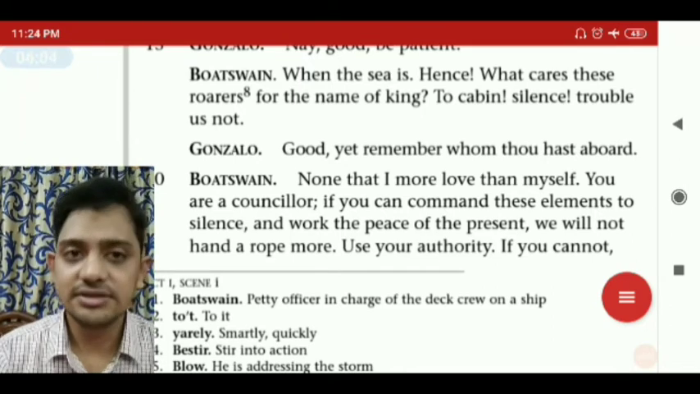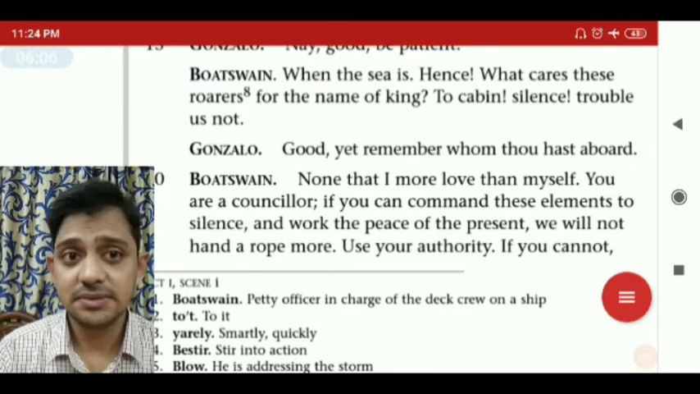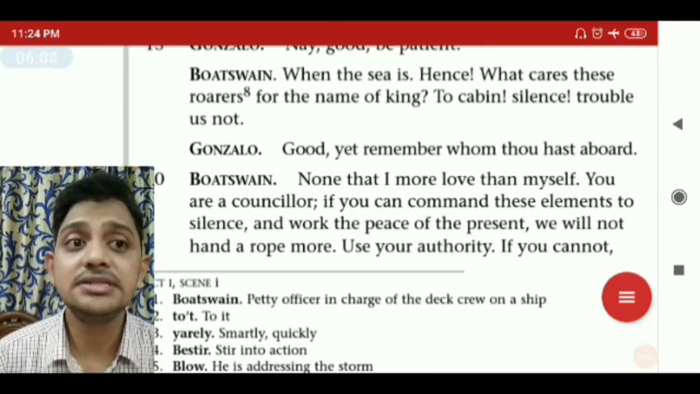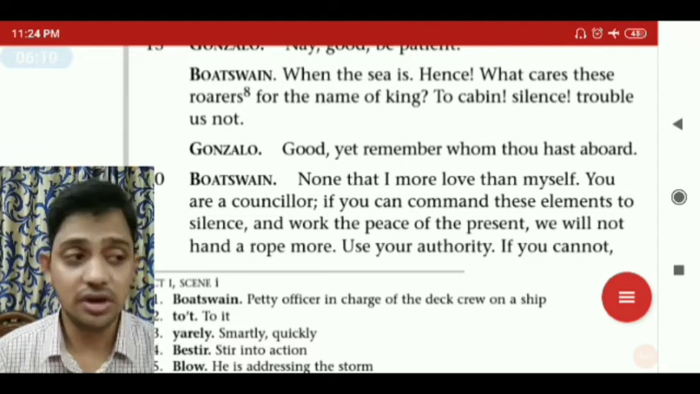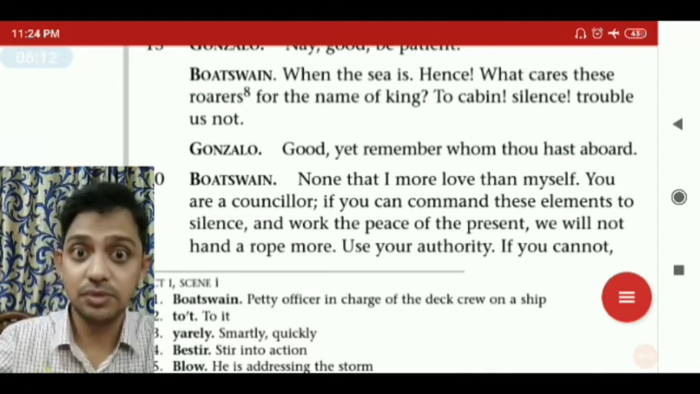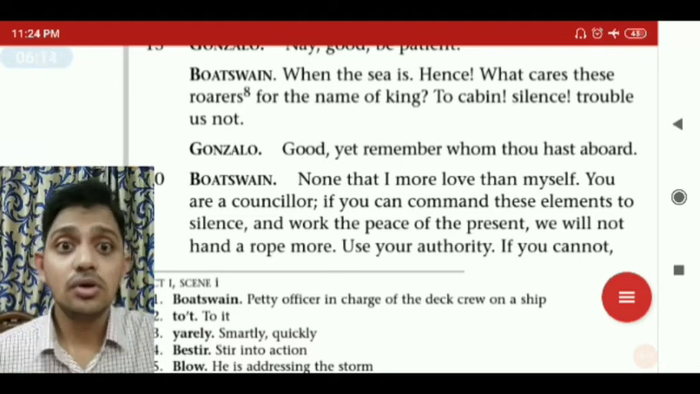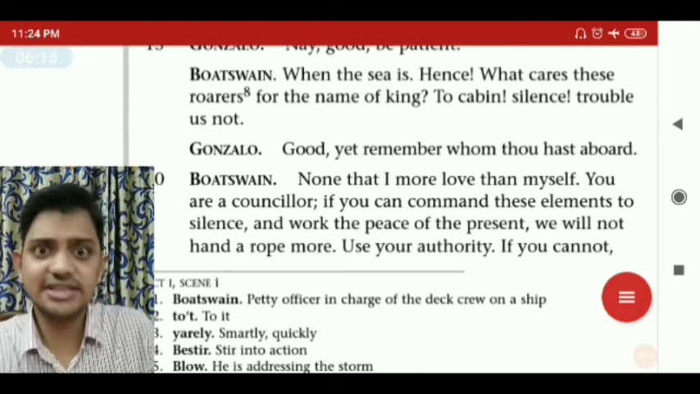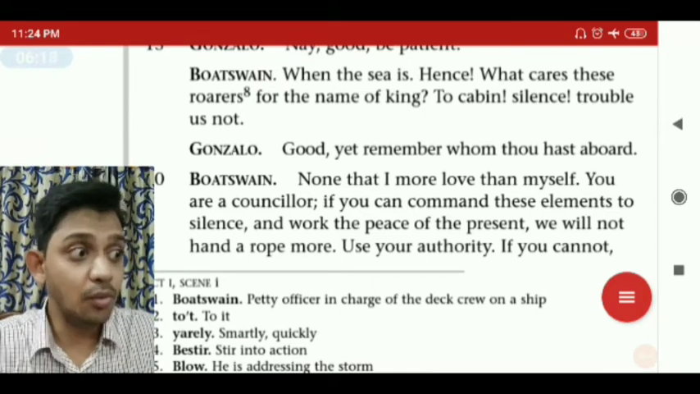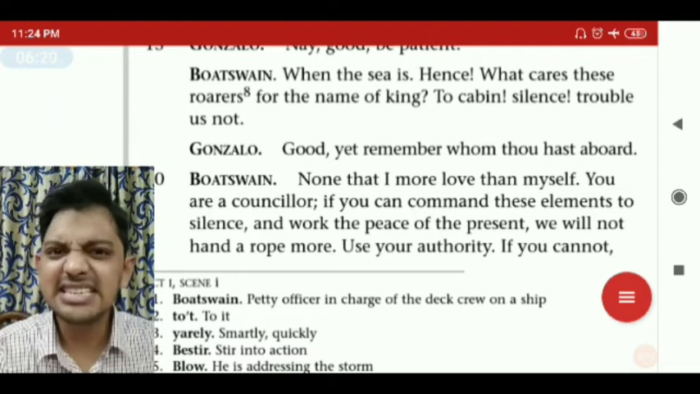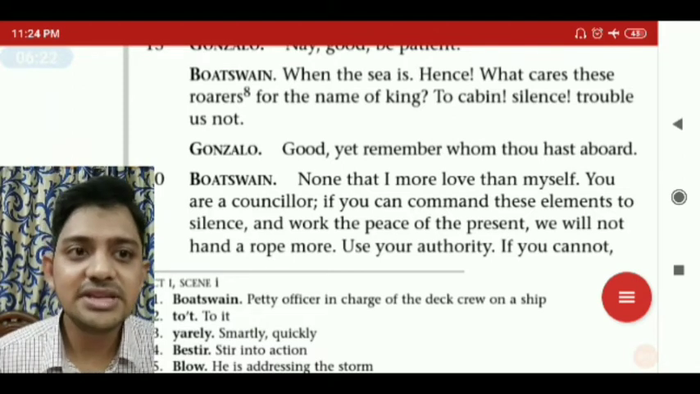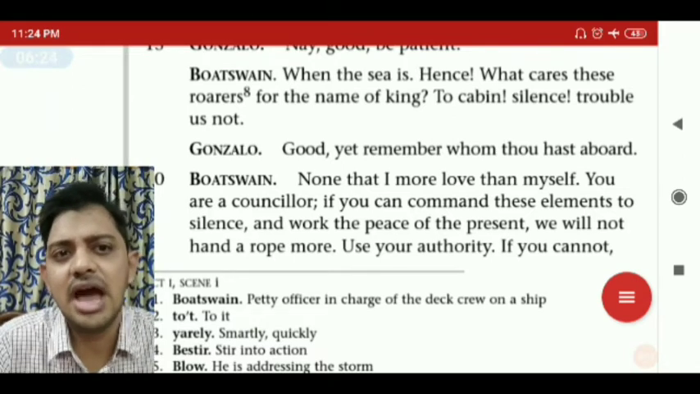So you are a counselor, you give advice to the people. If you can command these elements to silence, okay. You're a counselor, you give advice to the princes and the kings, so don't you have that command over the roarers, the wind, the storms, to be quiet and work the peace of the present? We will not hand a rope more.